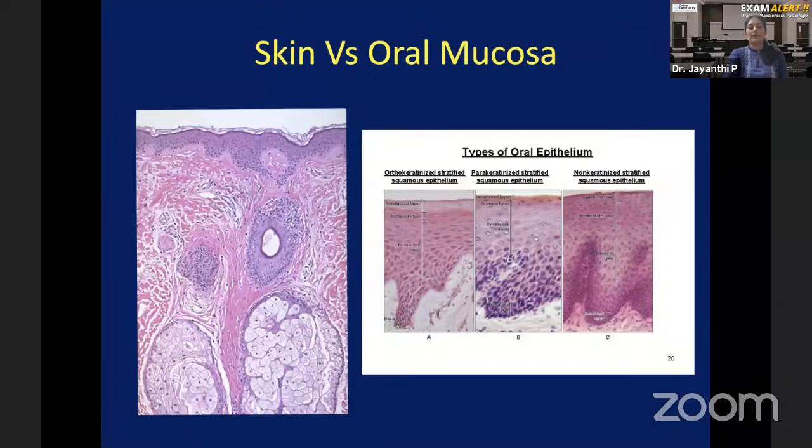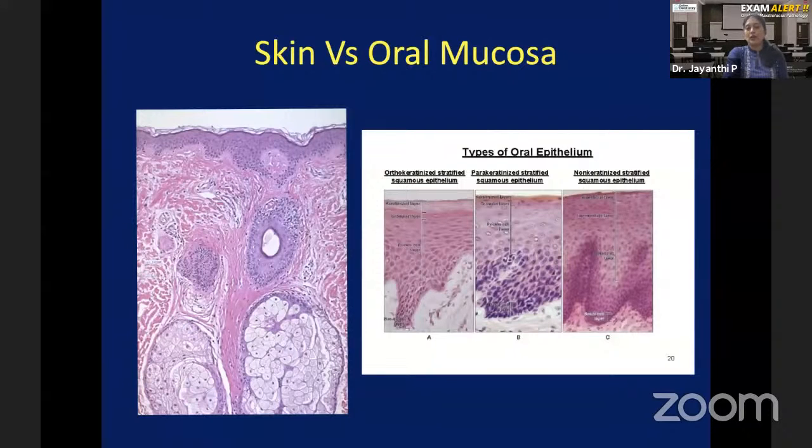And you have two types of keratinization, as you see in the picture here. One is orthokeratinization. The other one is parakeratinization. If you clearly notice here on top, the pink area is keratin. You don't see any nuclei there. You only see pink keratin, which is a protein produced by these epithelial cells. That is orthokeratinized. This keratinized layer will not have any nuclear remnants. Then you call it orthokeratinized.